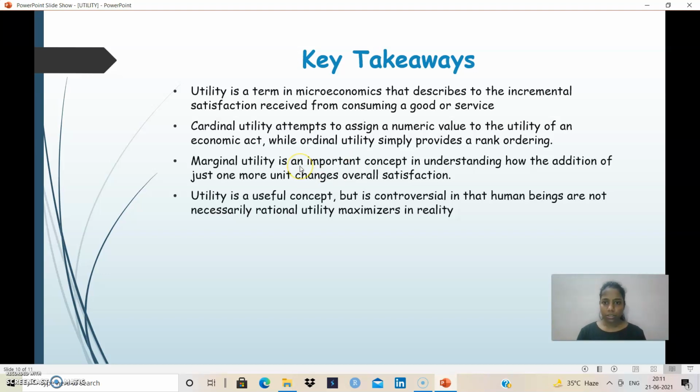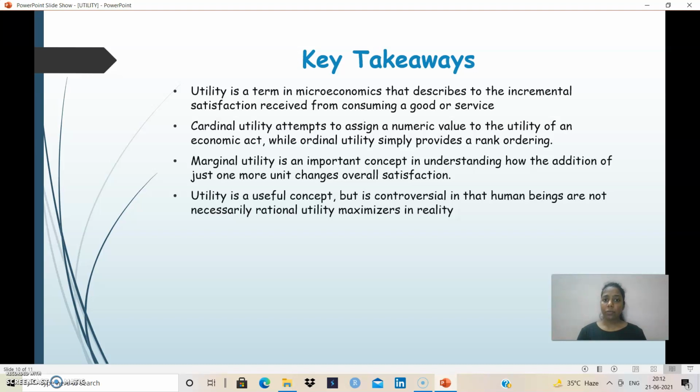Marginal utility is an important concept in understanding how the addition of just one more unit changes overall satisfaction. Utility is a useful concept but is controversial in that human beings are not necessarily rational utility maximizers in reality.